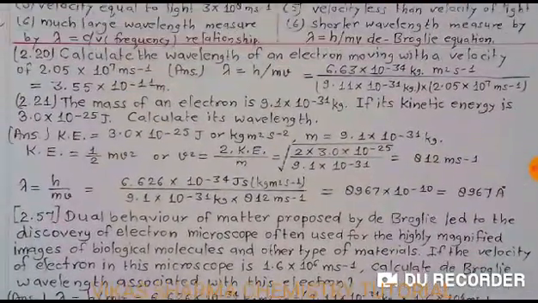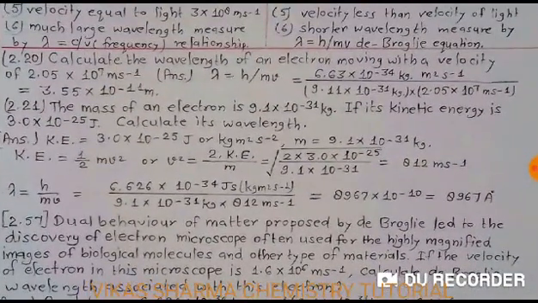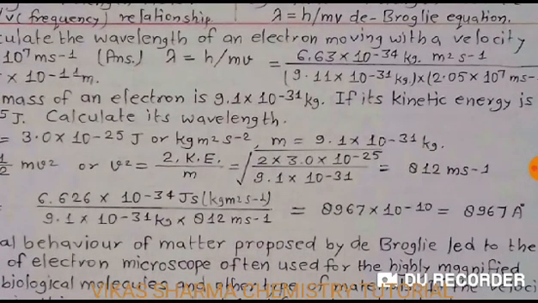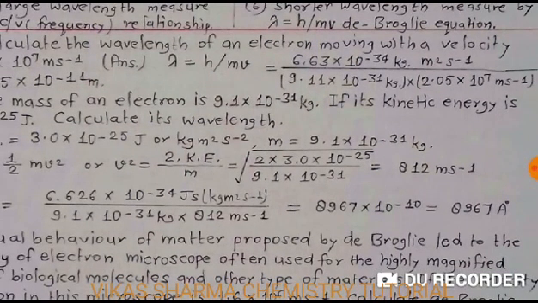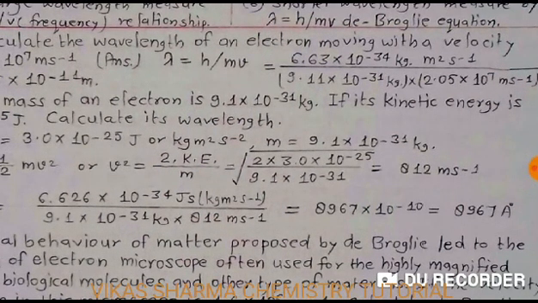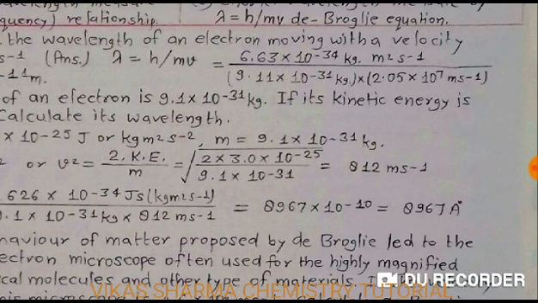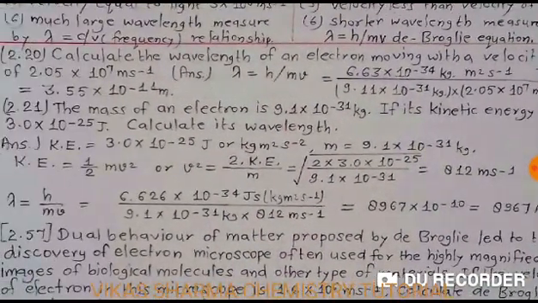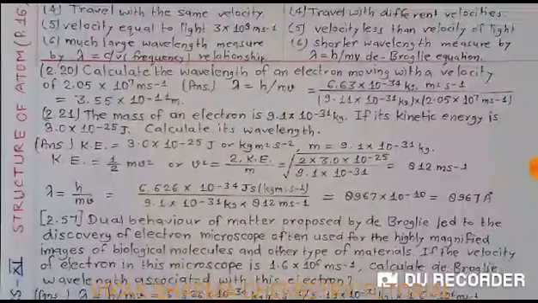We can solve question 2.20. The question is, calculate the wavelength of an electron moving with a velocity of 2.05 into 10 to the power 7 meter per second. So student, we know lambda is equal to h upon mv. Planck constant 6.63 into 10 to the power minus 34 kilogram meter square per second. Mass of electron 9.11 into 10 to the power minus 31 kilogram. Velocity is given in the numerical, 2.05 into 10 to the power 7 meter per second. So student, the answer is 3.55 into 10 to the power minus 11 meter.